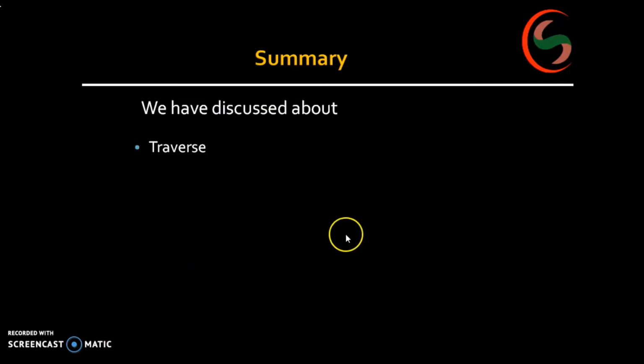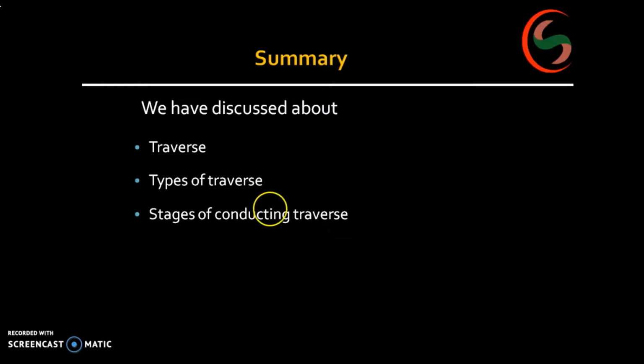Next, traverse. It's a very important topic, traverse. All you have already studied in compass surveying. Now where we see these types of traverse, closed traverse and open traverse. Suppose you are going to survey an area, some colony, okay, in that colony all the connected roads will be there, so you have to go through the main connected line and interiors to be surveyed. That is a closed traverse.